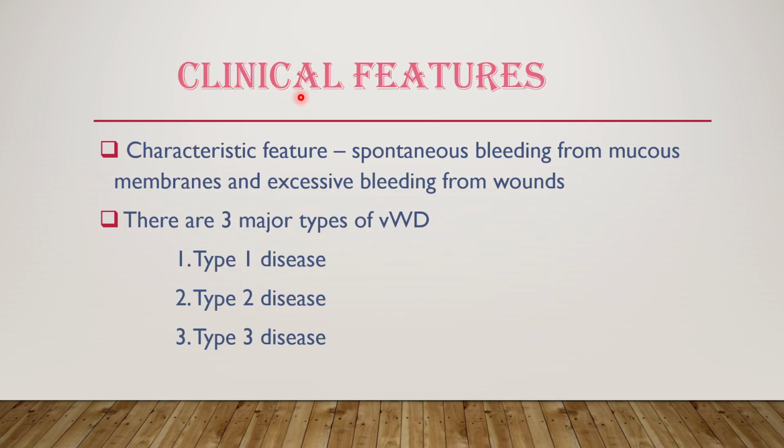So what are the clinical features of it? The characteristic feature of von Willebrand's disease is spontaneous bleeding from mucous membranes and excessive bleeding from wounds. And this is because there is no clot formation. So the three main types of von Willebrand's disease are type 1 disease, type 2 disease and type 3 disease.